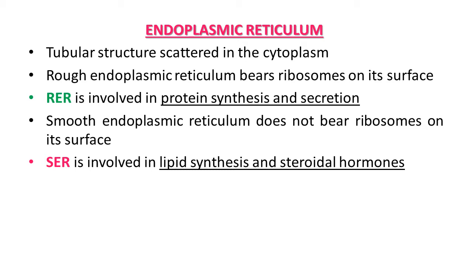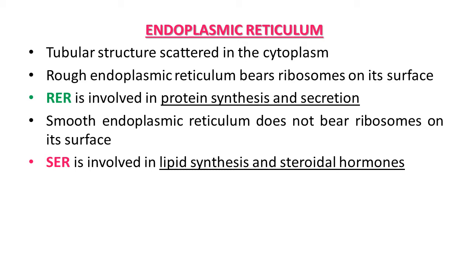Endoplasmic reticulum means it is located in the inner protoplasmic region and forms a network-like structure. It's a reticulum, and this way it is known as endoplasmic reticulum. In short, it is also known as ER.